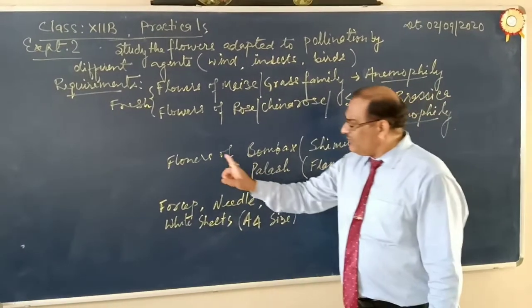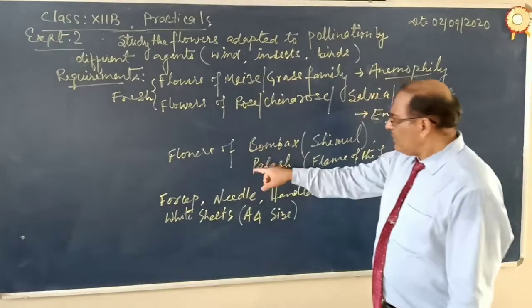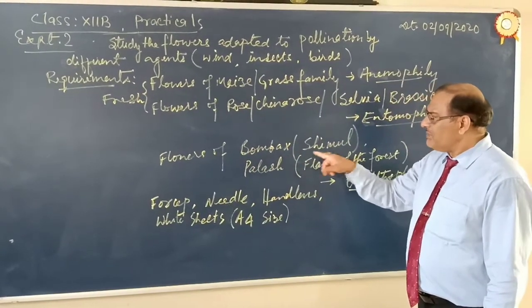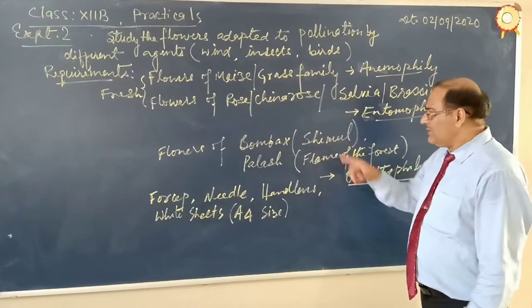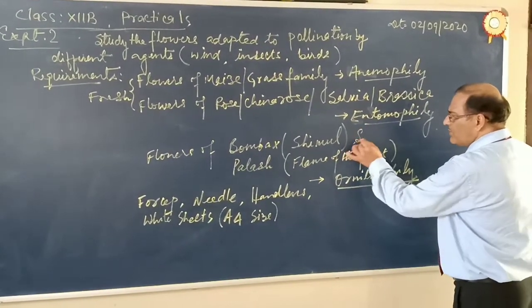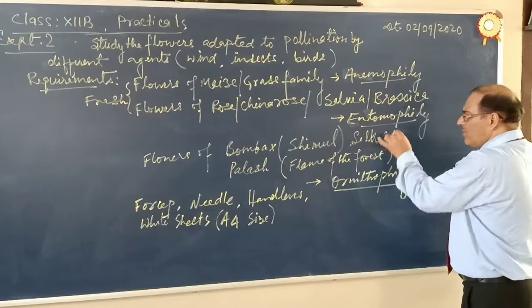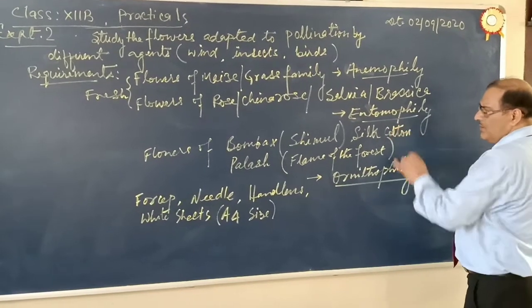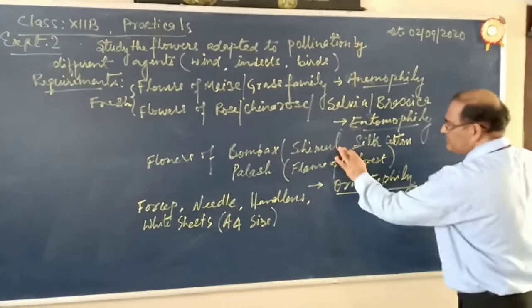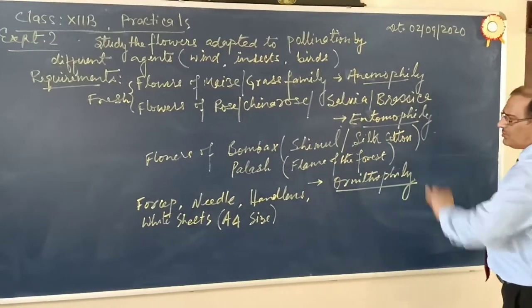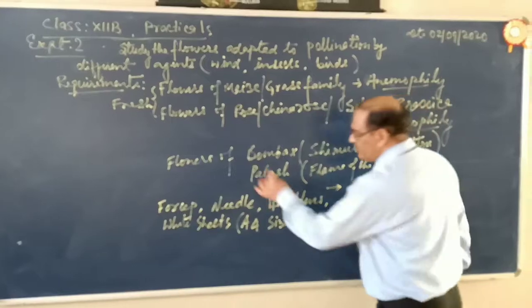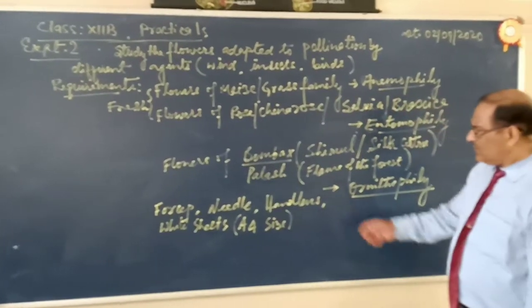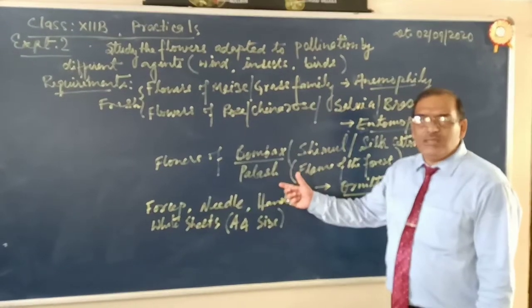Now the third category is the flowers of bombax, semal or bombax, also called silk cotton. The scientific name of silk cotton or semal is bombax. In bombax, the pollination is brought about by insects.